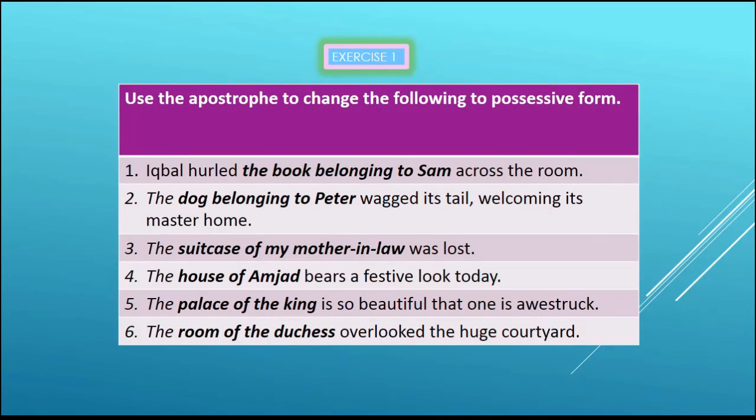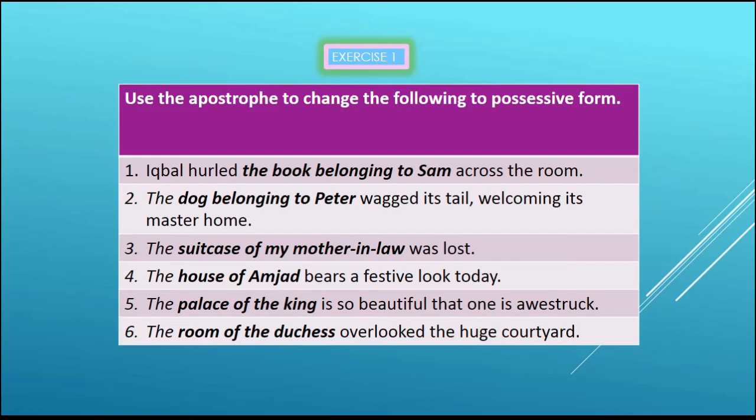So after revising both of these topics, I think now you can do these 2 exercises on your own, now that you fully understand what the topics are. Here is exercise 1. You have to use apostrophe to change the following to possessive form. You have done one exercise like this before, a few minutes ago, so it should not be difficult for you.